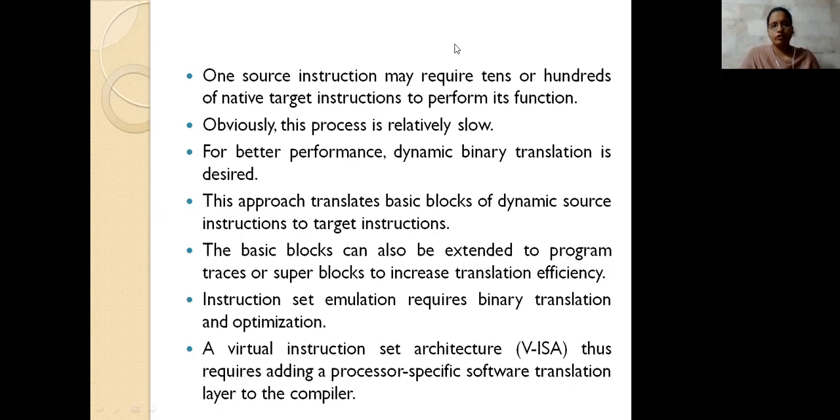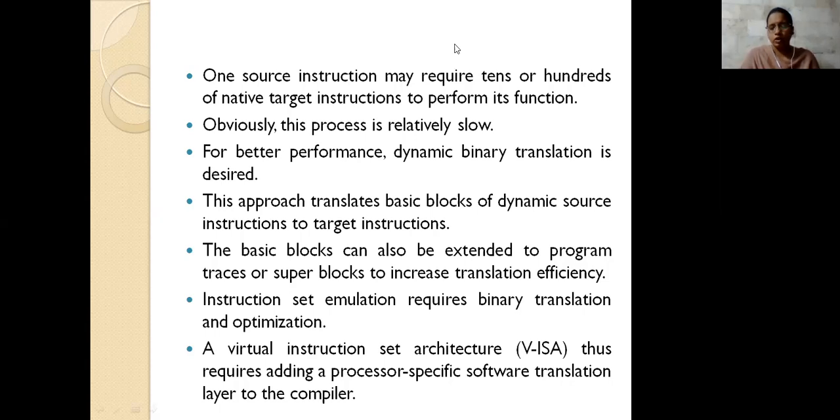If you are saying that you are executing only one instruction set, it is not that one thing. What it is doing is taking tens, hundreds or thousands of target instructions to be performed on its function. So taking all these target instructions and performing them will be considered a slow operation. For this, what we need to do is perform dynamic binary translation.